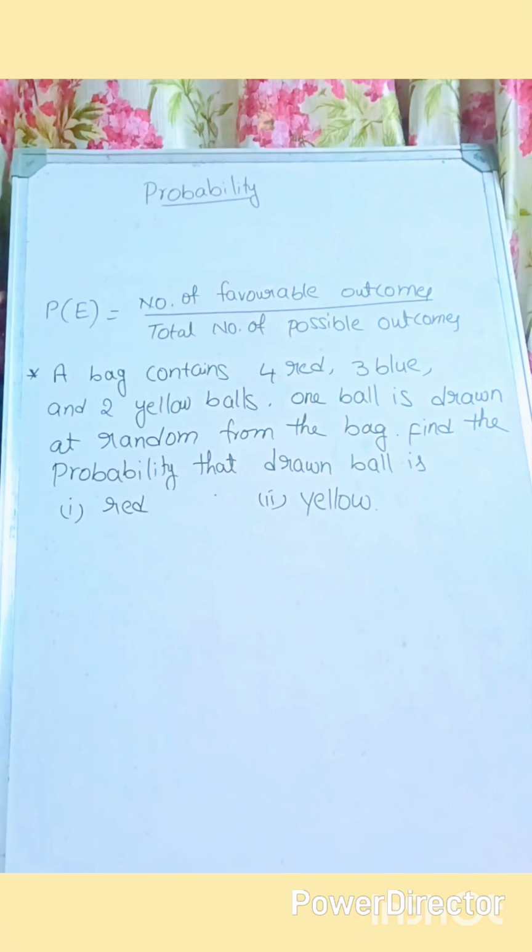Let's see one more question here. The question is about a bag containing 4 red, 3 blue and 2 yellow balls. 1 ball is drawn at random from the bag. Find the probability that a drawn ball is red. And the second question is, what is the probability of getting a yellow ball? So first of all, we should know how many red and how many blue, right?